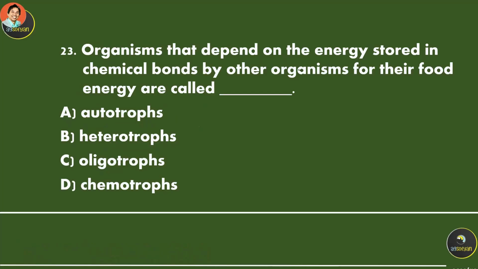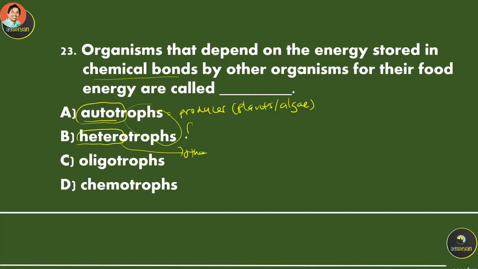Organisms that depend on energy stored in chemical bonds by other organisms for their food energy are called... Remember we talked about autotroph, which is a producer. This is plants and algae, the ones that are able to produce their own food. Other organisms that depend on energy stored in the autotroph, in the producer, are called heterotroph. Hetero means other, and troph means food.